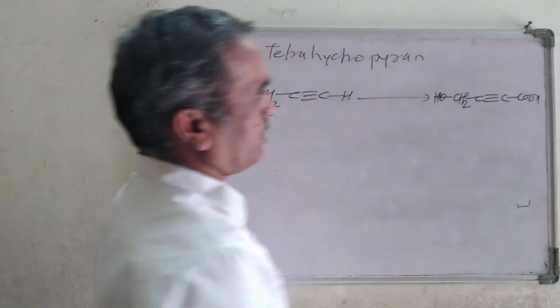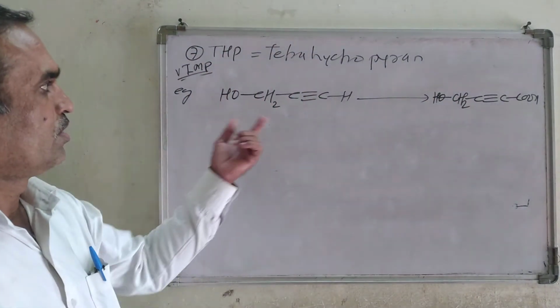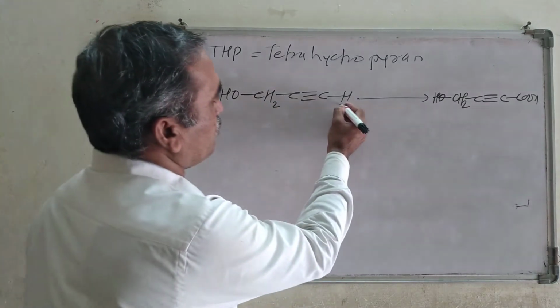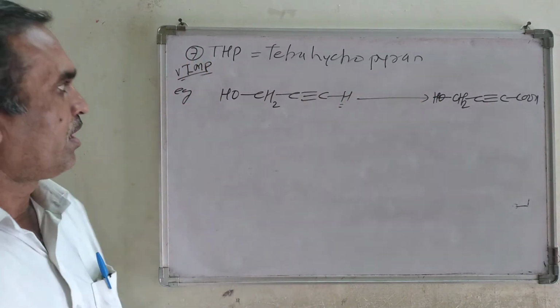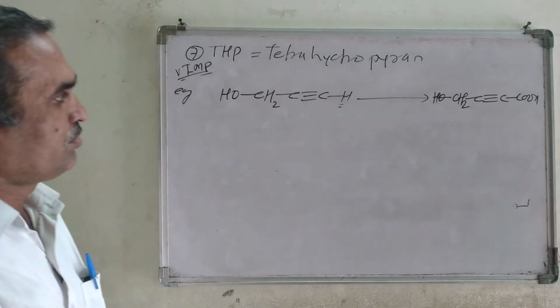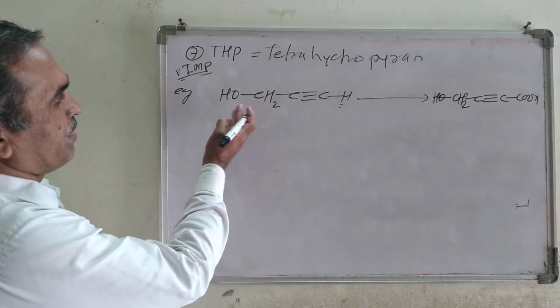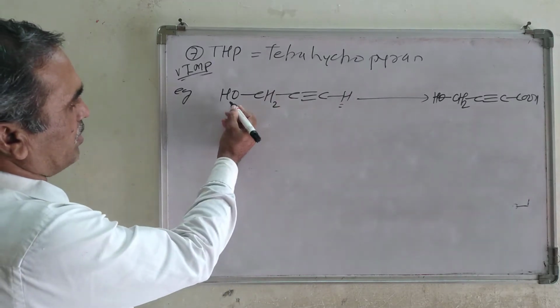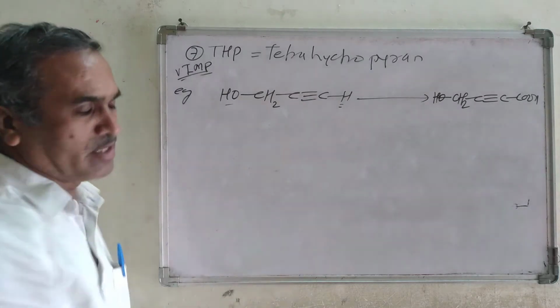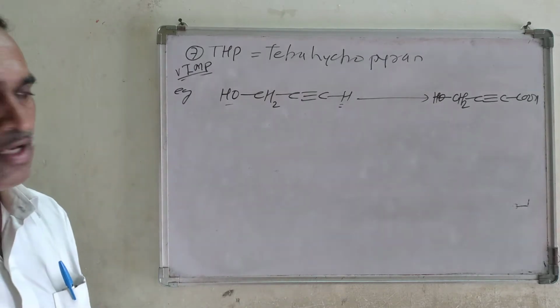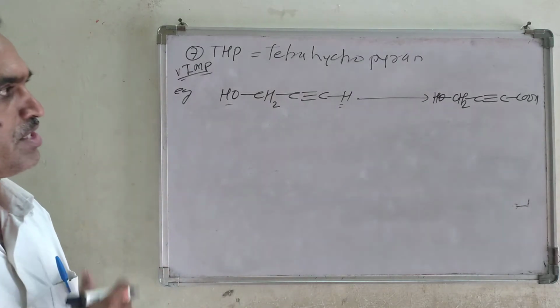How do you obtain this product? Now look at what we have introduced. We introduce the carboxylic group in this case. Now if you look at this structure, there are two functional groups. One is a hydroxyl and one is an acetylenic proton, which is highly acidic in nature.